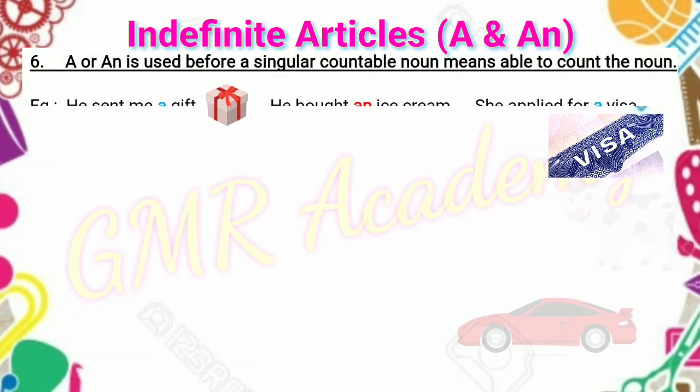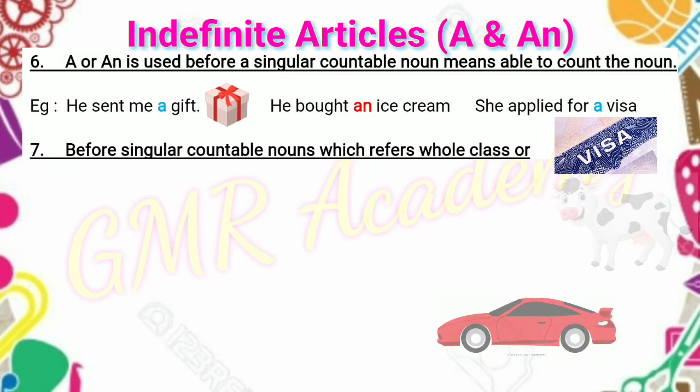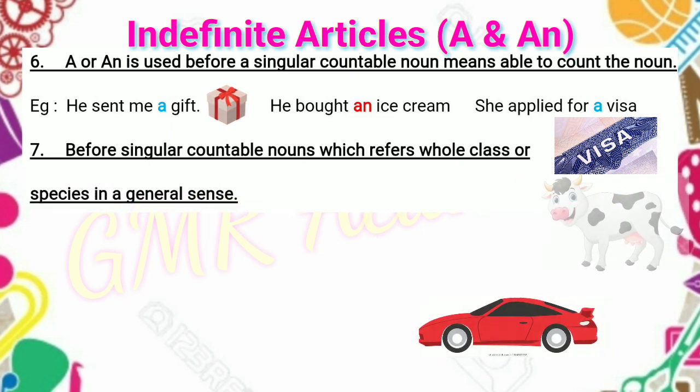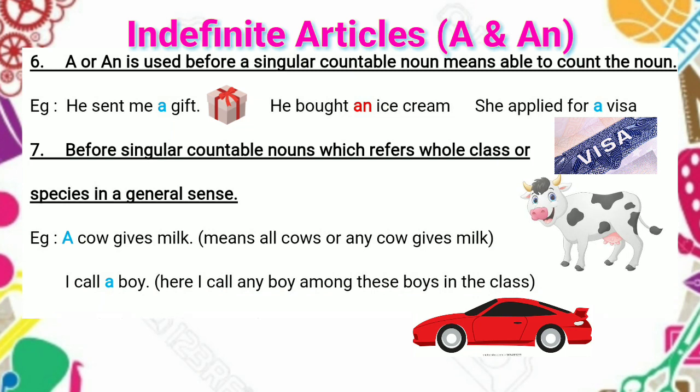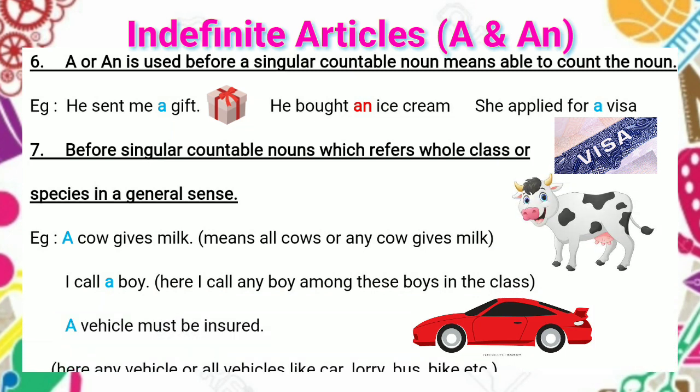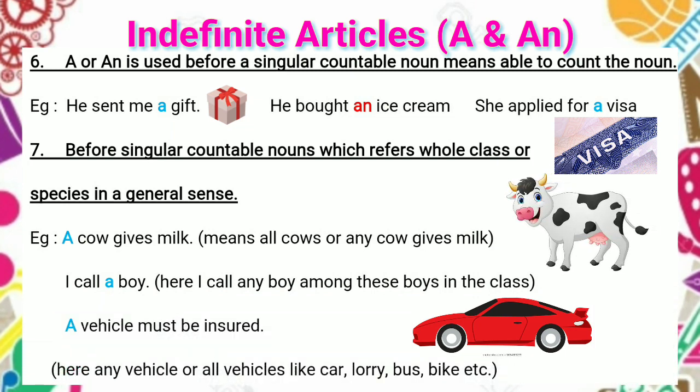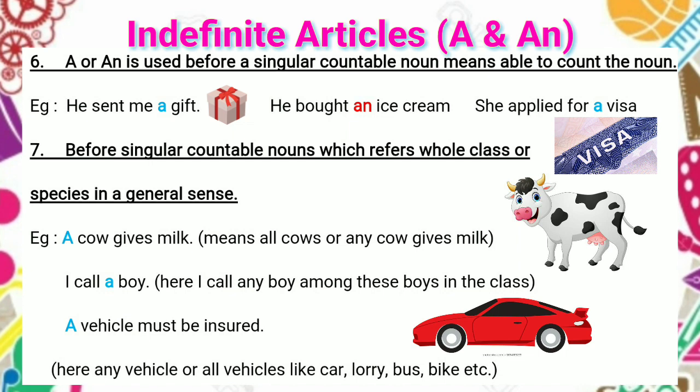A or an is used before a singular countable noun, meaning we are able to count the noun. Examples: he sent me a gift. How many gifts? One gift. A gift. He bought an ice cream. How many? One ice cream. An ice cream. She applied for a visa. How many? A visa.